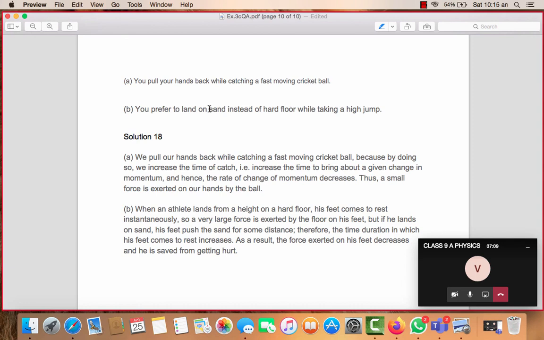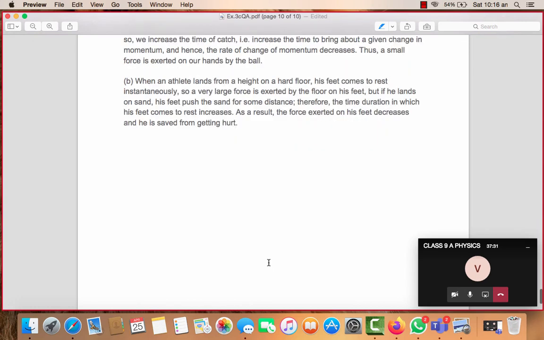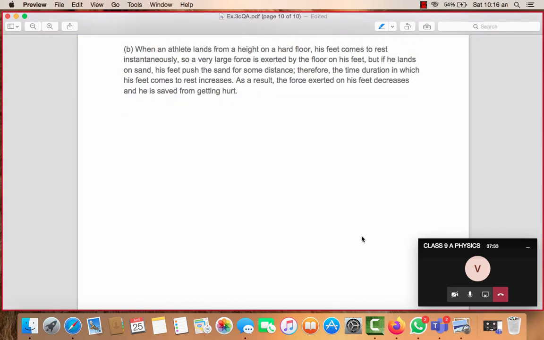But when we land on sand, you take more time to come in contact with the surface. So when the time duration increases, the impact of force will be lesser, and hence you can save yourself from getting hurt. So the same reasoning I have told you, you can give. Fine, students, have all of you understood up till here?